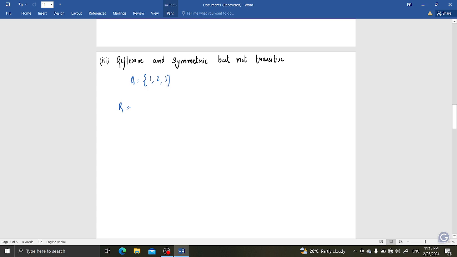We need to construct a relation which is reflexive, so every element related to itself we need to write: 1 comma 1, 2 comma 2, 3 comma 3.